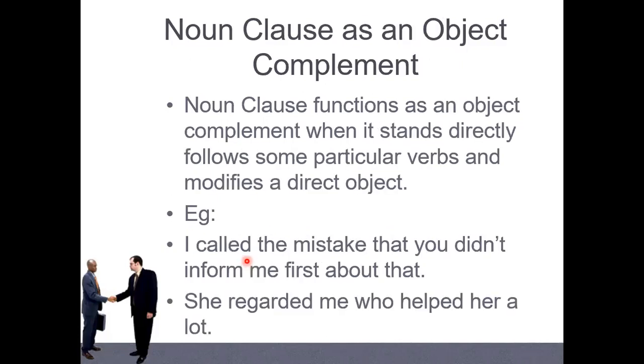And the third one, we call object complement. Object complement, when they stay after a particular verb, not all verbs, only a few verbs, less than 10 verbs that we can use with object complement. And they stay after the direct object. Something like call here, buddy. When you see the word call, this is the direct object, and this one we call object complement, that you didn't inform me first about that. How do we know? Remember the verbs here, like call, like regard, like declare, promote. These are the verbs that we use with a direct object and then plus an object complement.